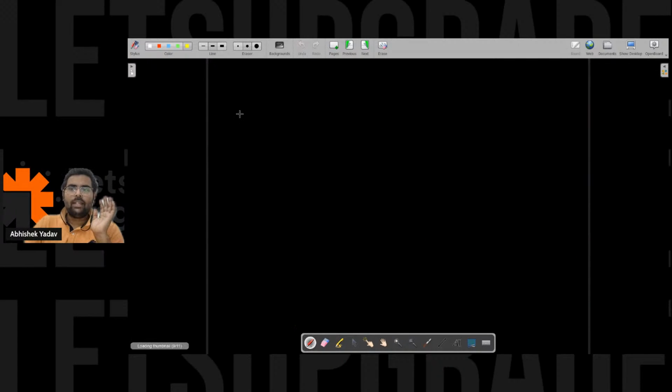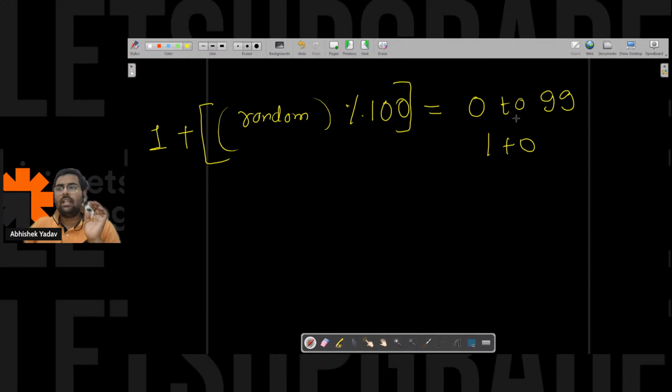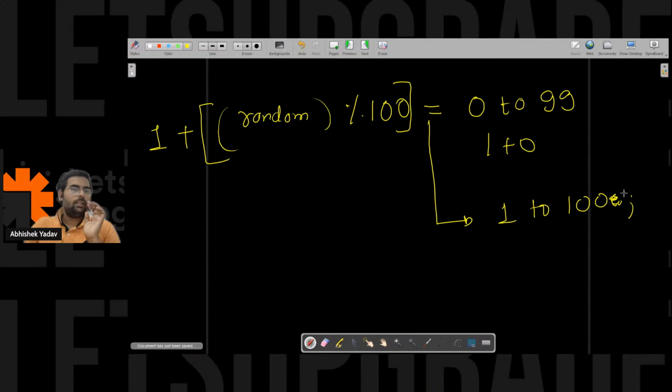So if I have a random number and I want to get a number from 1 to 100, what I will do, I will take the modulo with 100, right? What I will get, I will get a number from 0 to 99. And in order to get a number from 1 to 100, whatever result I get, I will add 1 to the result. So I will get a random number from 1 to 100 now, right? Is everyone clear why I'm using modulo here? If I want a random number from 1 to 100, why I'm using that part?